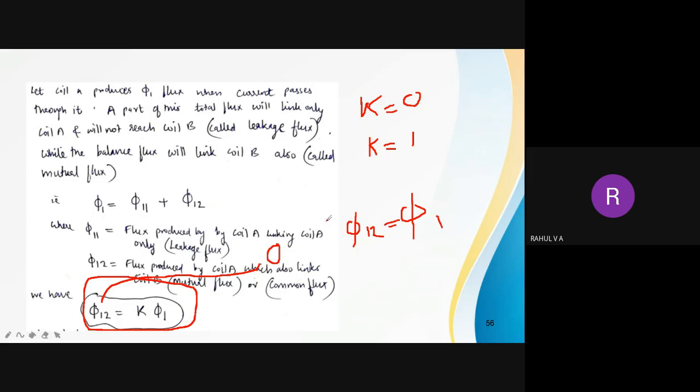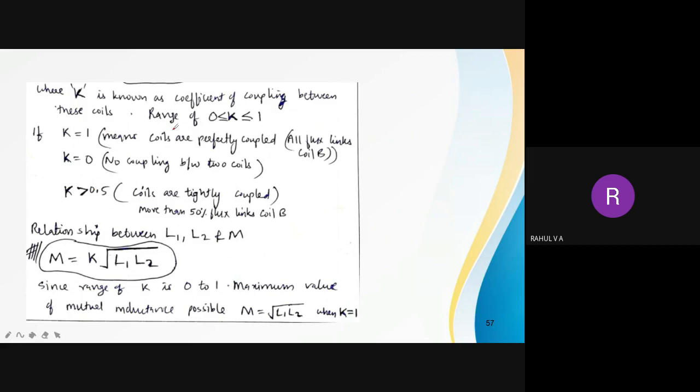Okay, what is the meaning of K is equal to 0.5? Just half of the flux produced by the primary reaches the secondary. So you can see that the K value will be varying between 0 and 1.